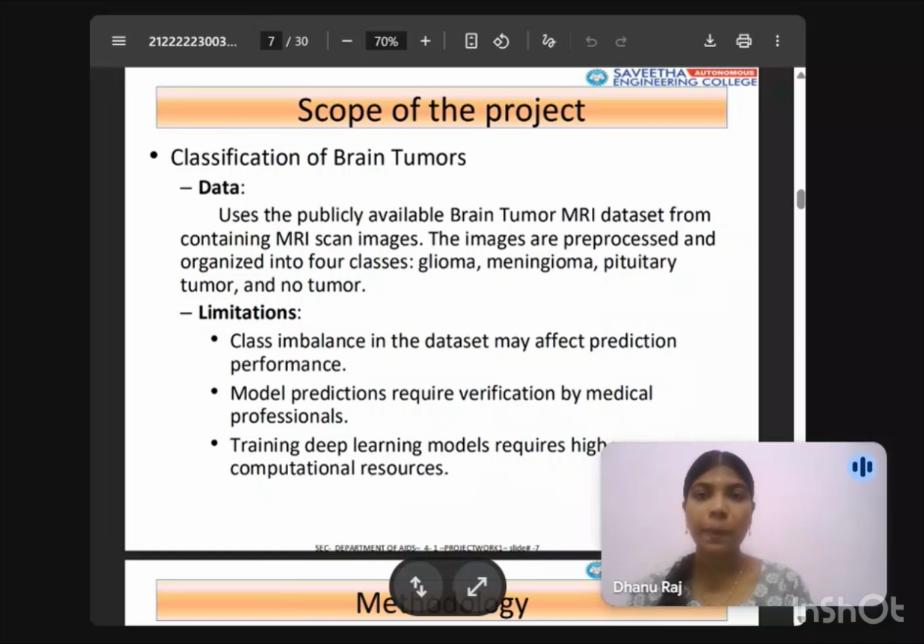In this project, we use a publicly available brain tumor MRI dataset containing MRI scan images organized into four classes. Some limitations include class imbalance in the dataset, the need for medical professional verification, and the high computational resources required for training deep learning models.